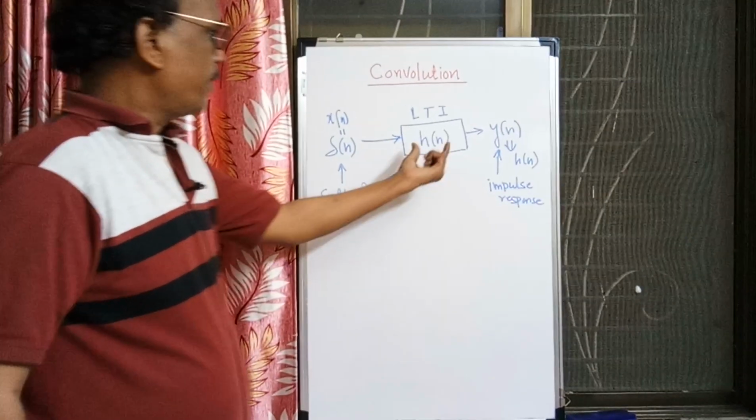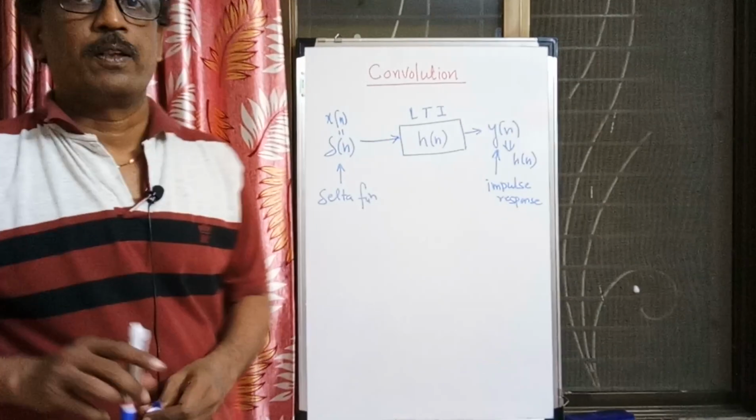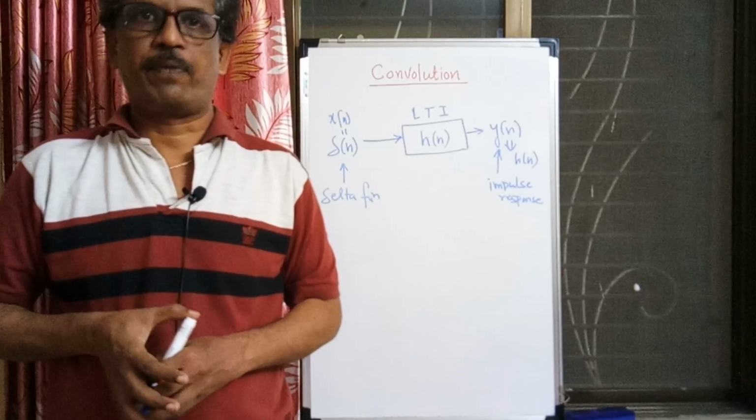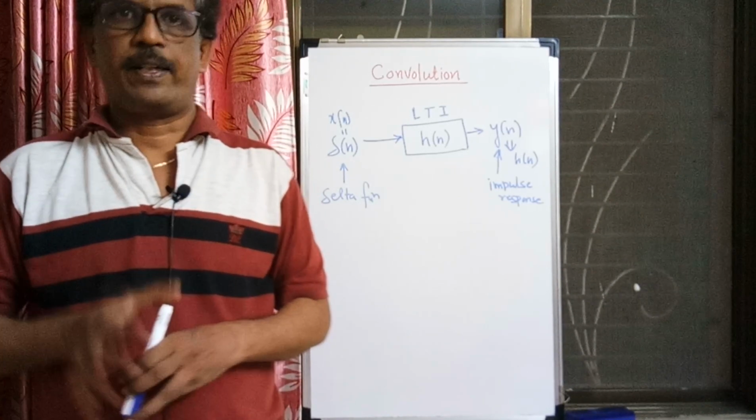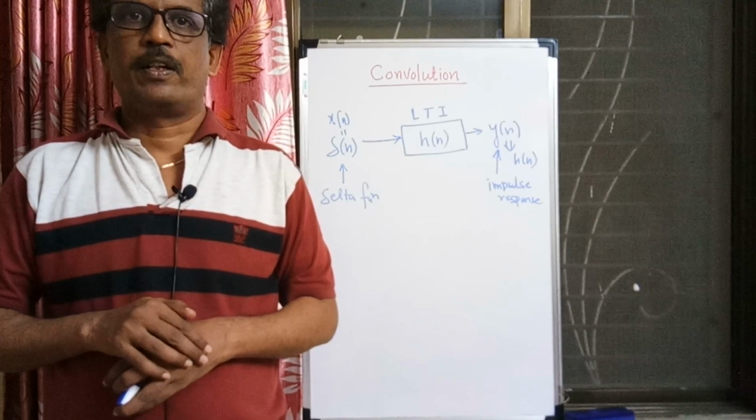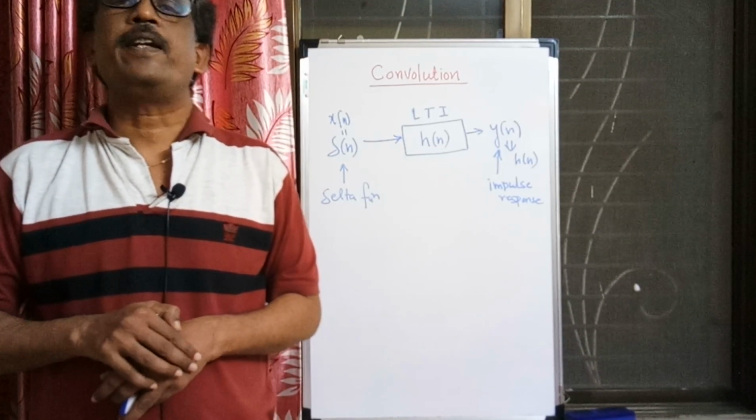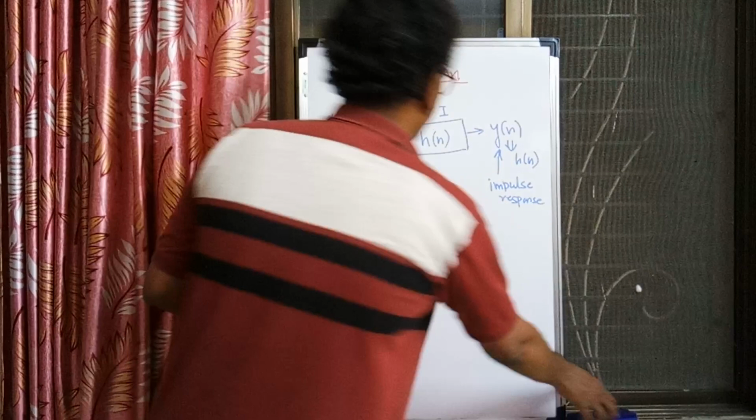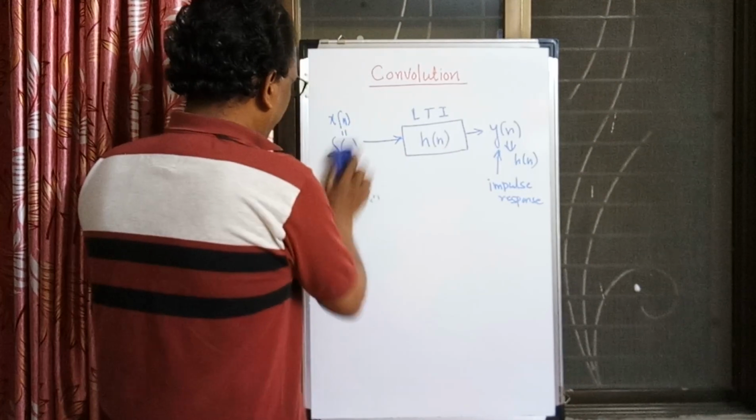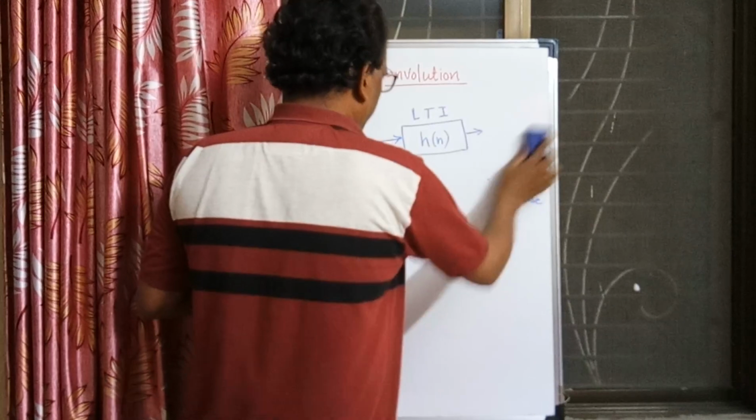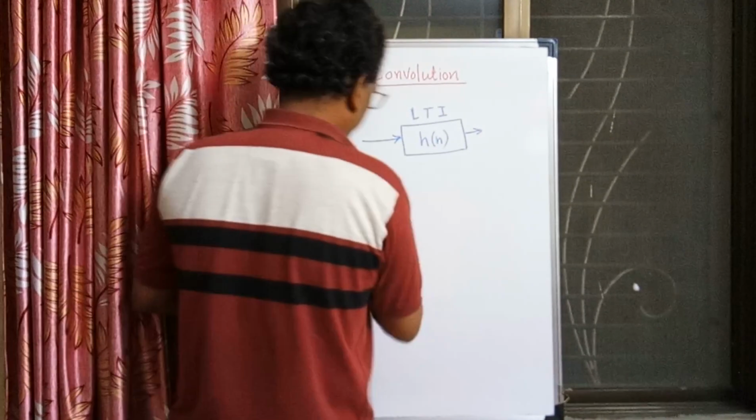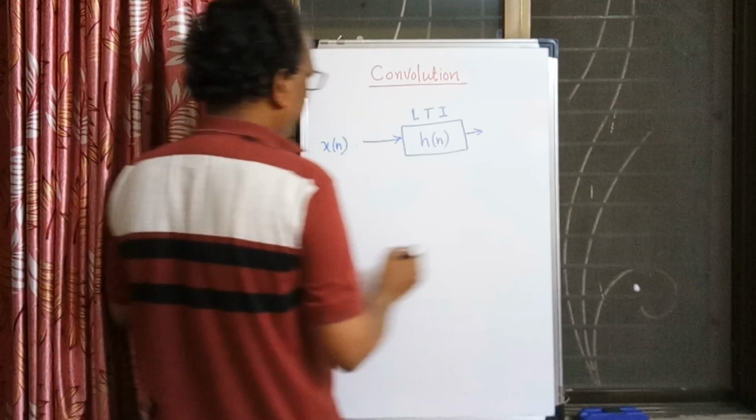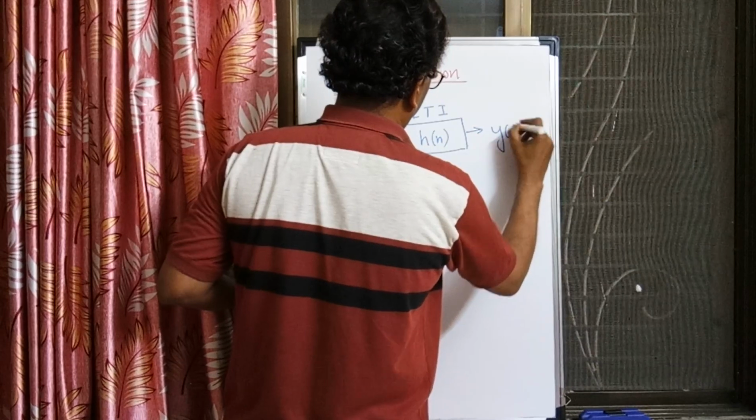Whatever response of the system to the impulse we get is used for representation of the system. Whatever is written in this block is a sequence, and that sequence represents the response of the system when the input is an impulse. That is why it is called the impulse response. So after having this h n for del n, if I apply any arbitrary input x of n, what is the output y of n?